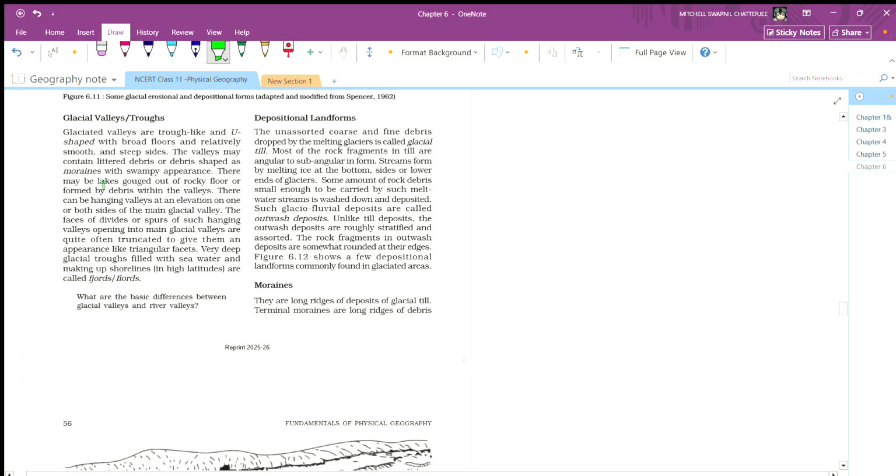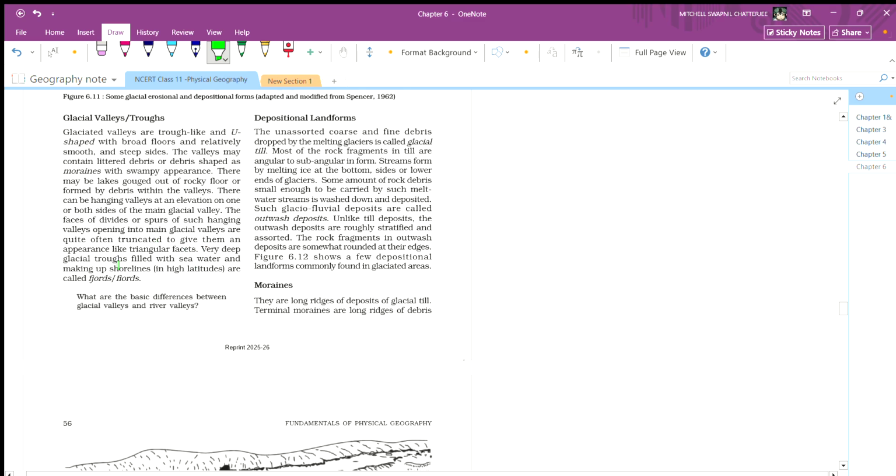There may be lakes crossed out of rocky floor or formed by debris within the valley. There can be hanging valleys at an elevation on one or both sides of the main glacial valley. The faces of divides or spurs of such hanging valleys opening into the main glacial valley are quite often truncated to give them the appearance of triangular facets.